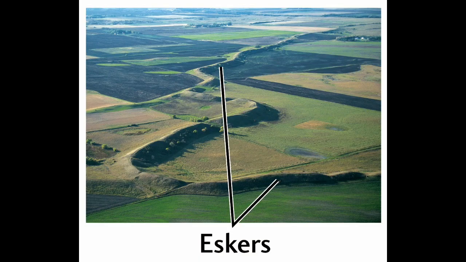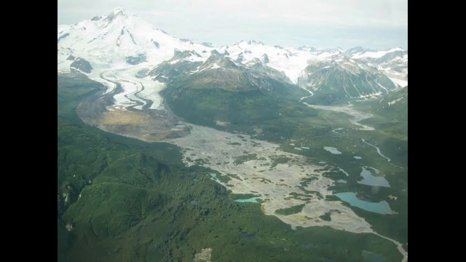Esker. Long, narrow ridges composed of boulders, gravel, and sand deposited by streams of melting water which run parallel to a glacier are called eskers. Outwash plain. An outwash plain consists of glacial sediments deposited by the melting ice at the terminus of a glacier. It appears as an extensive accumulation of sand, gravel, and silt.